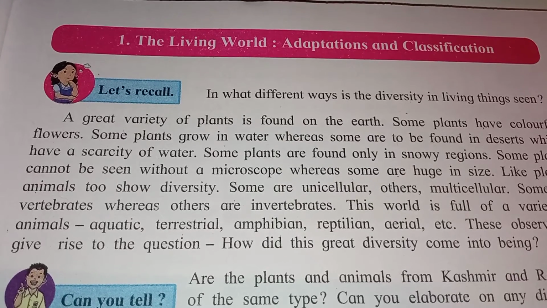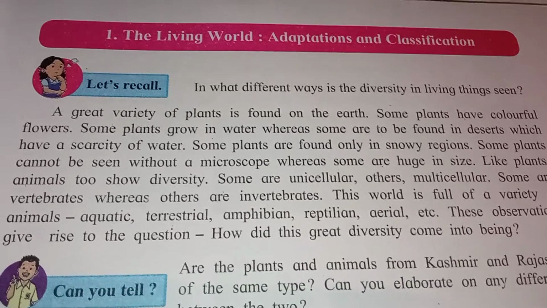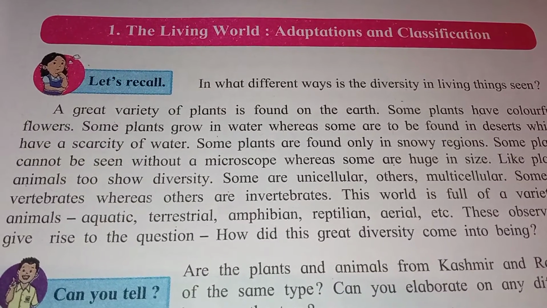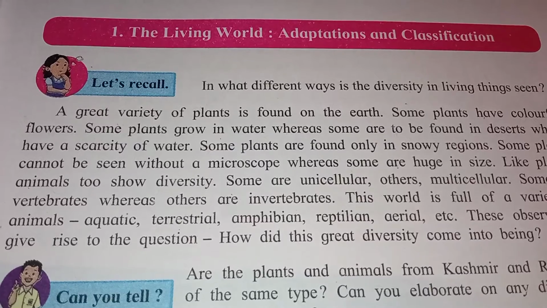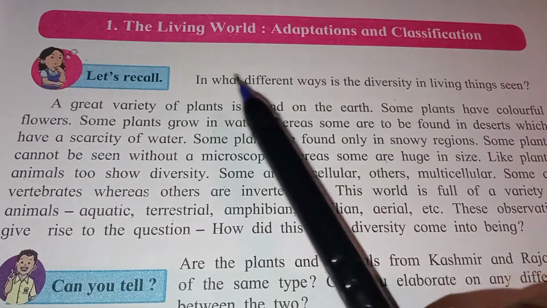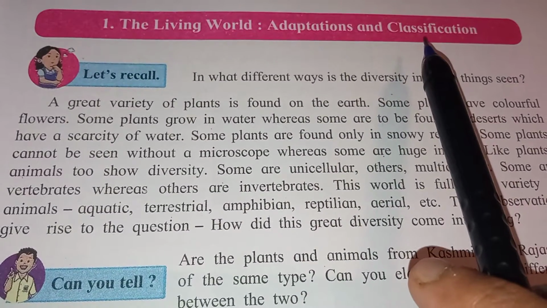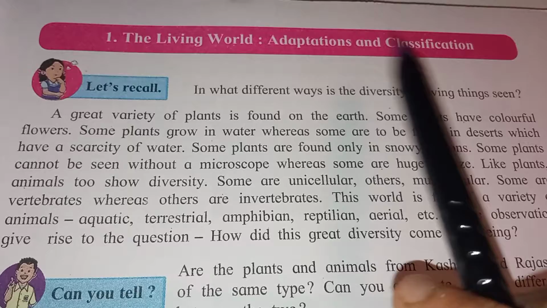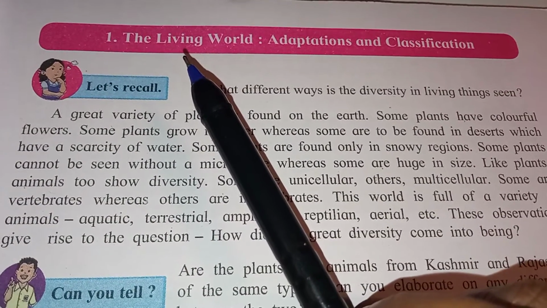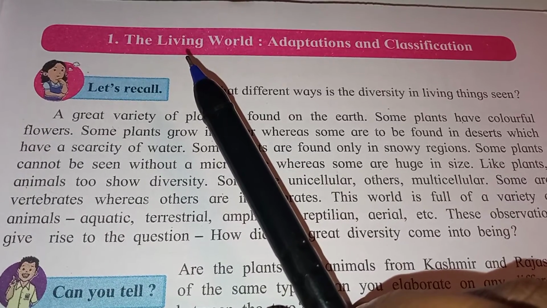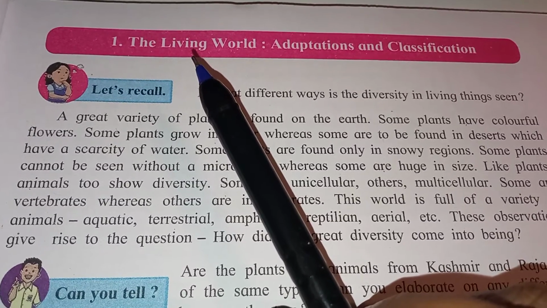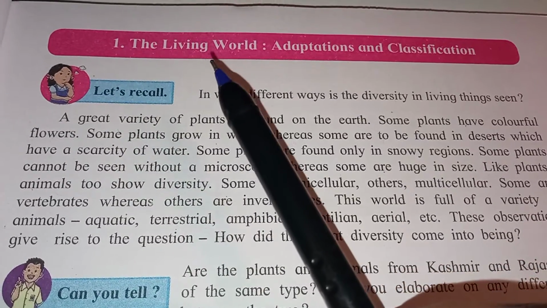Today, in 7th Semi English class, we are going to see the first lesson, the living world: adaptation and classification. Everything that is living, for example animals, birds, plants, marine animals like fish, crabs, etc., is called the living world.